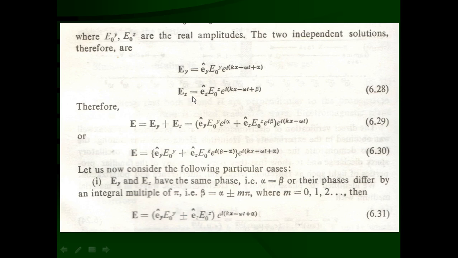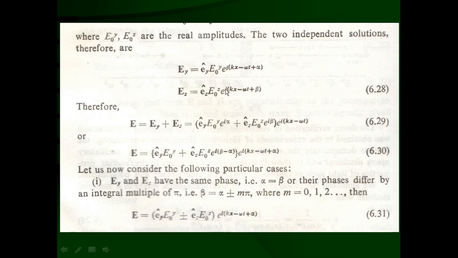Similarly, Ez is equal to the unit vector along the z direction, which is called the polarization vector along the z direction. So z caret times E0z, the real amplitude along the z direction, into e raised to i (kx minus omega t plus beta). So these are the two independent solutions along the y direction and along the z direction.